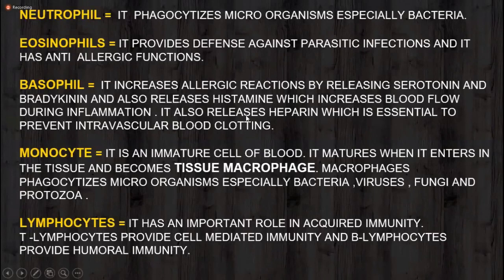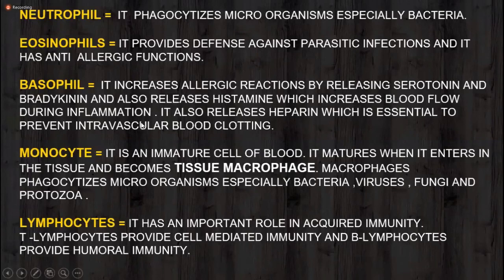Because these chemical mediators increase the blood flow, or you can say that it is responsible for the acute hypersensitivity reactions by causing vascular and tissue responses. In inflammation it causes vascular and tissue responses, so it increases the allergic reaction by releasing these types of chemical mediators.